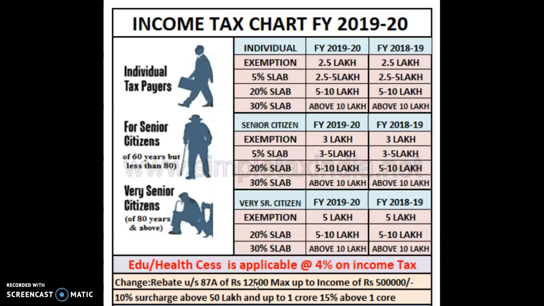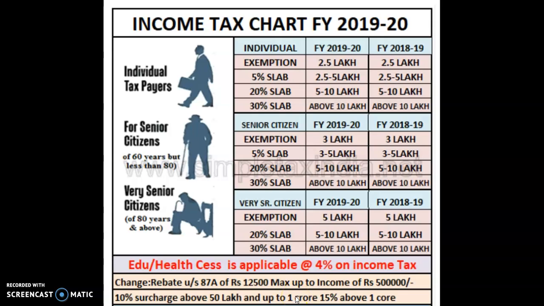There's one more surcharge we have to consider. I already told there are two caps: one is 50 lakhs, one more is 1 crore. Above 50 lakhs it is 10% surcharge, and it is 15% surcharge if the amount is above 1 crore.